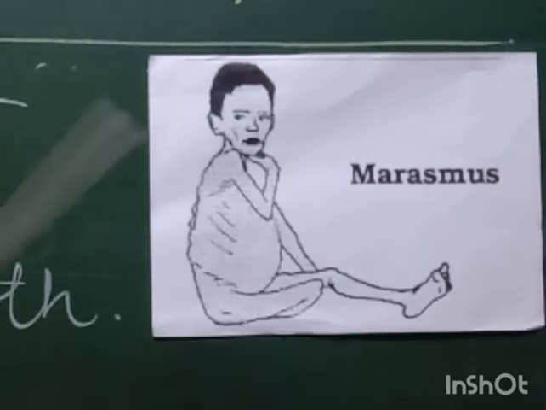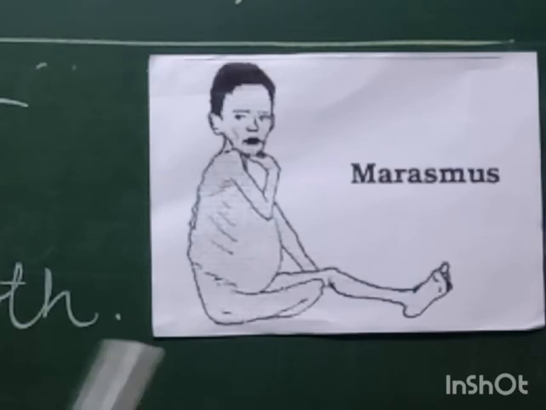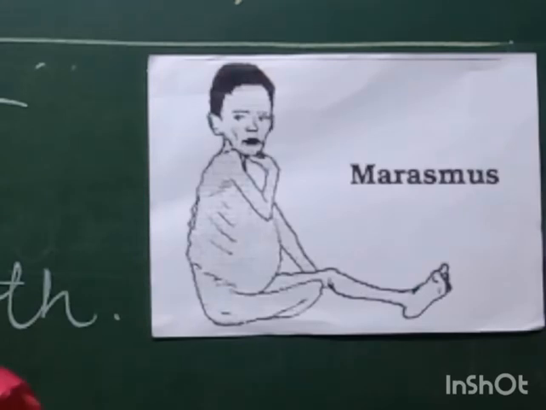Lack of energy. Again, the child is having a lack of energy and is not willing to do any kind of work or activity. Why lack of energy? Because the disease is caused due to the lack of carbohydrate and protein also, right? Lack of appetite. Why? Because the child is not feeling like eating something. The feeling of hungriness is not there. The feeling of eating something is not there. That is lack of appetite.